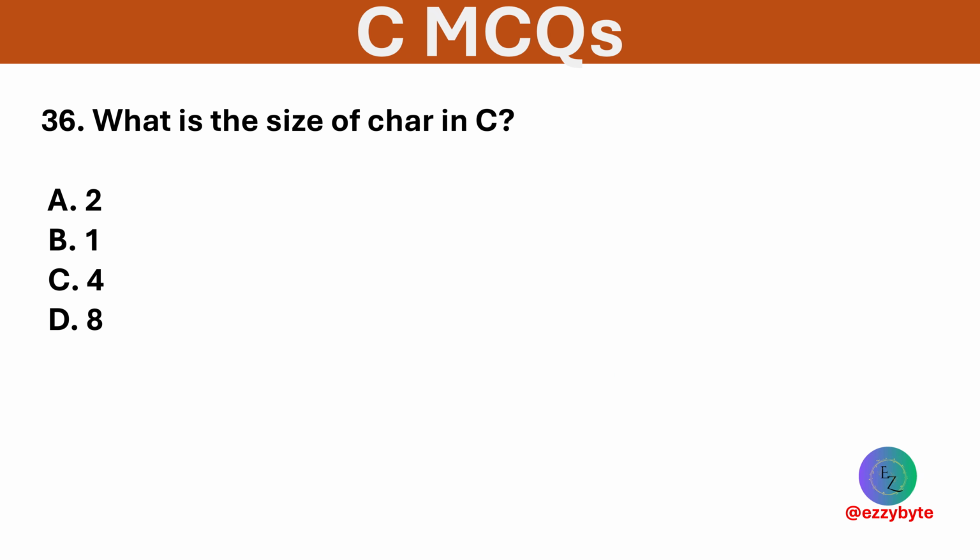What is the size of char in C? Options are 2, 1, 4, and 8. Option B is correct. Char data type occupies 1 byte.